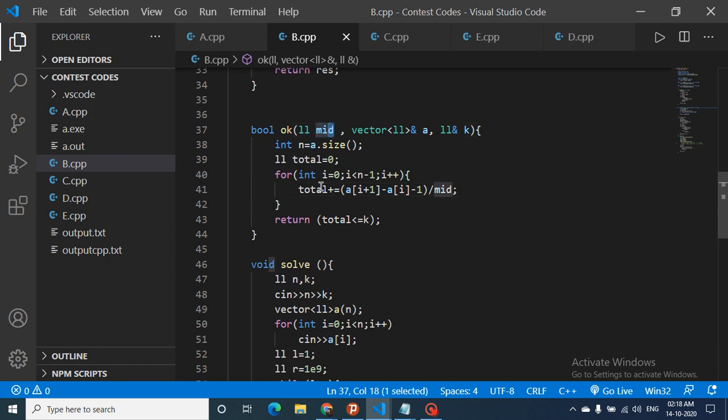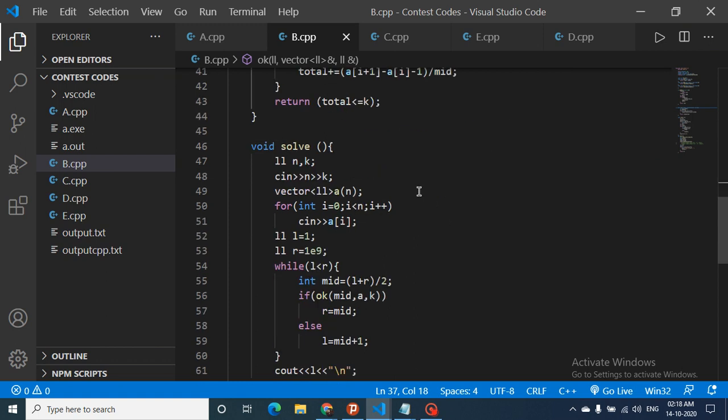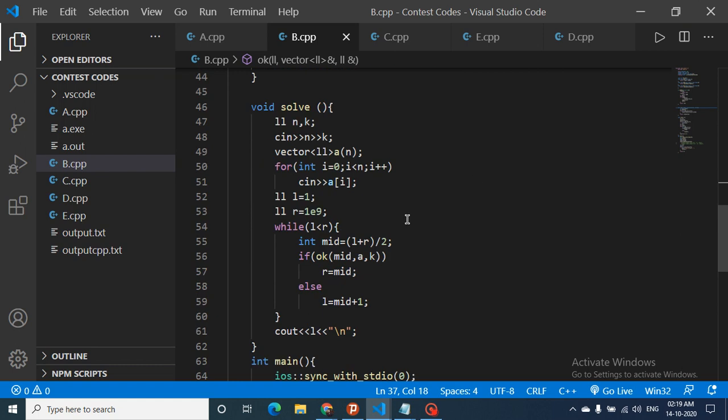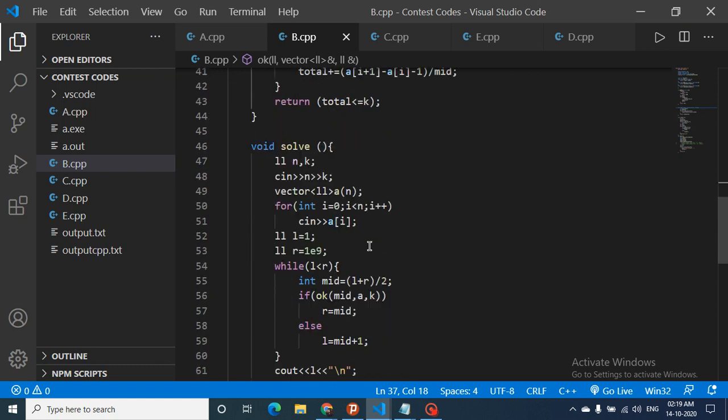And if the total number of sessions we get for this mid value is less than or equal to k, then the answer is true, else the answer is false. That's a very small code for this C problem. It's a C problem from Kickstart, but it's a very small problem. I hope you get the intuition and the code logic itself.